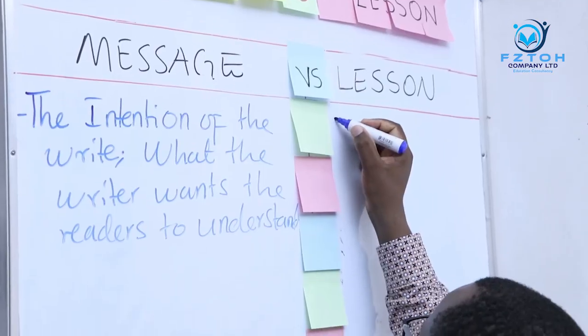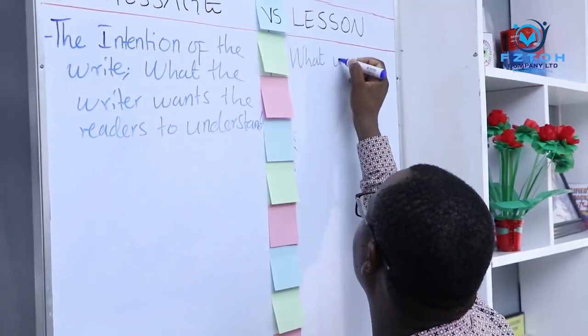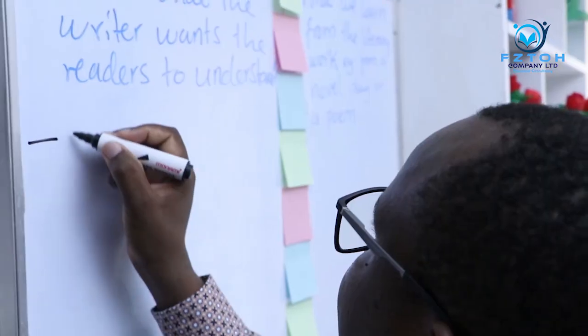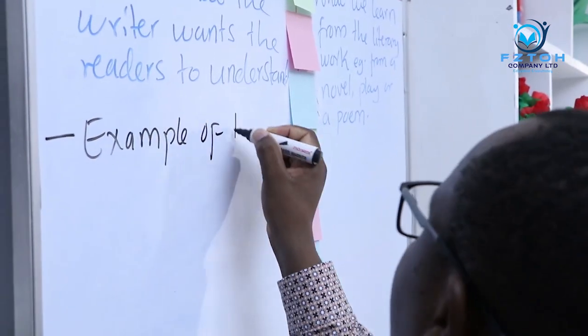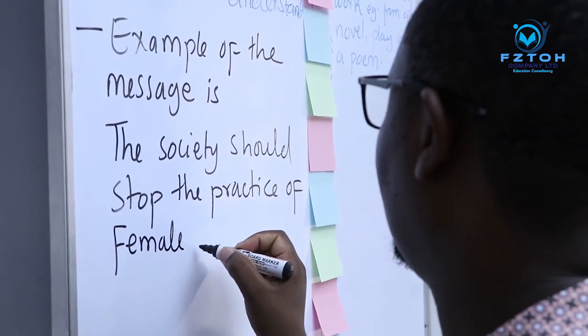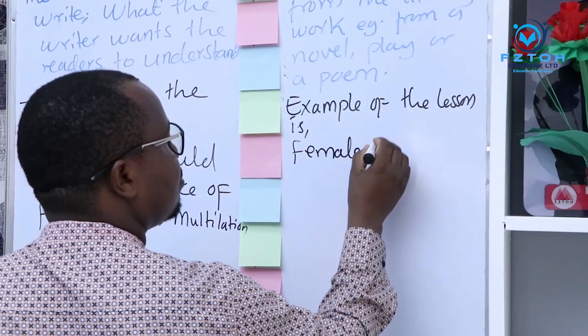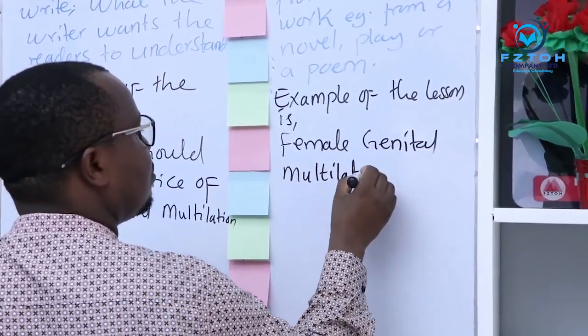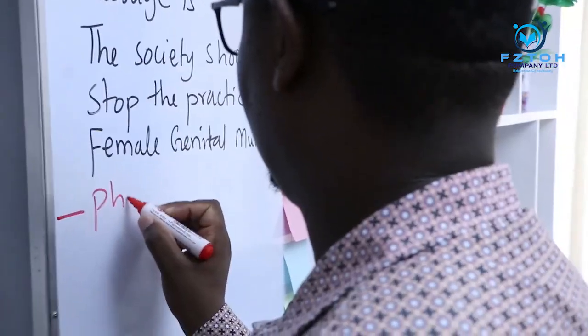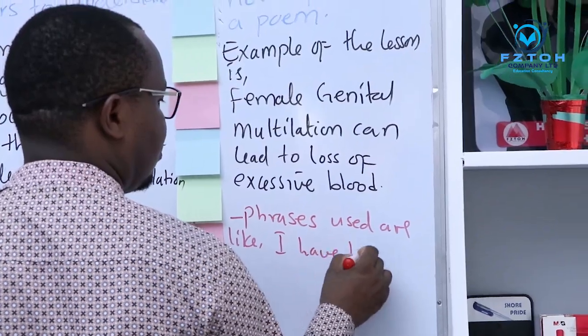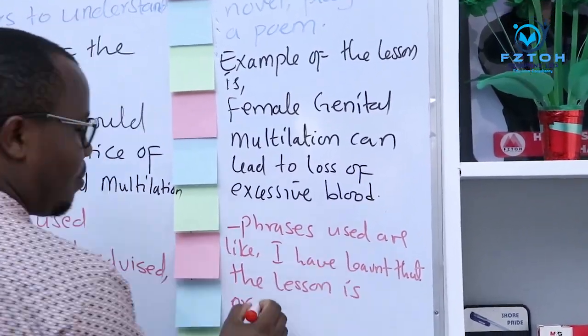So please, for the second difference, please follow as I write. We are still in the difference between the message and the lesson.